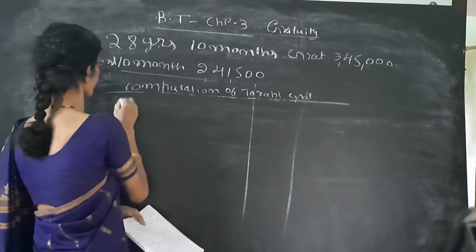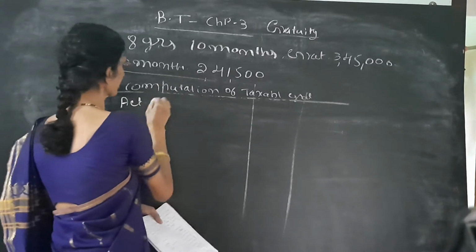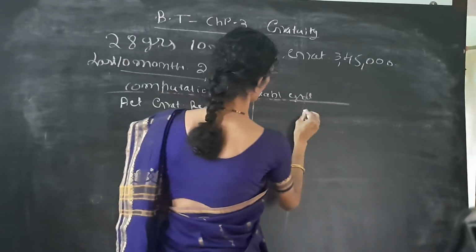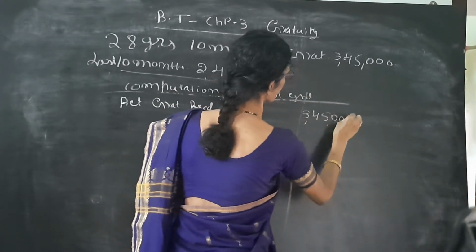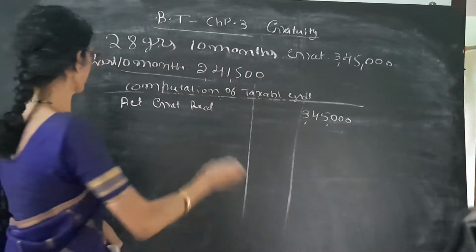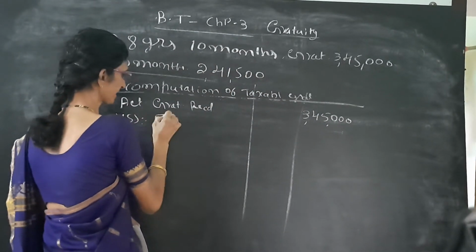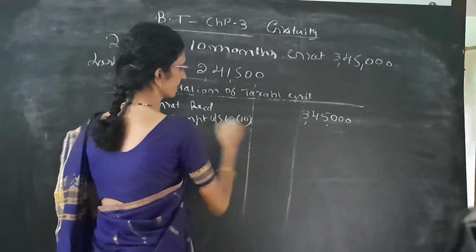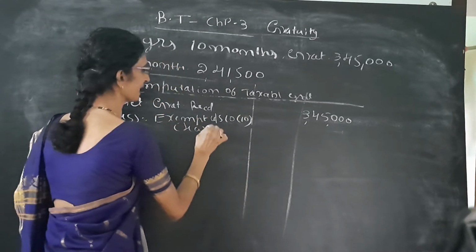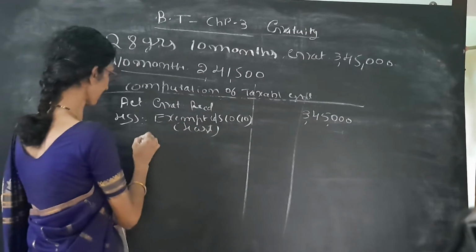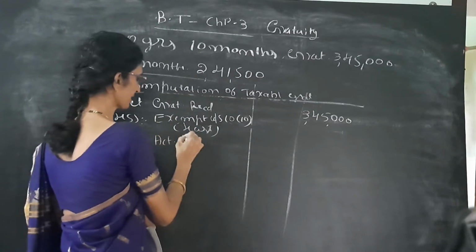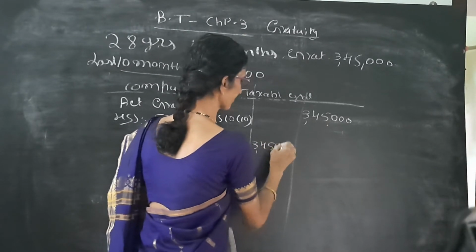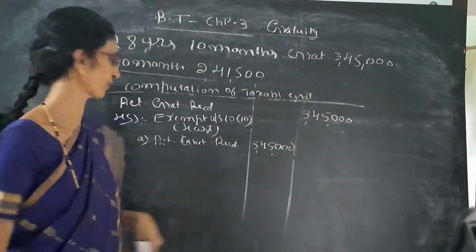So the rule is, first we have to take actual gratuity received. It is given, actual gratuity received is 3,45,000, less exempt under section 10(10). Within bracket we have to write least. Under that, number A is actual gratuity received. It is same, 3,45,000.